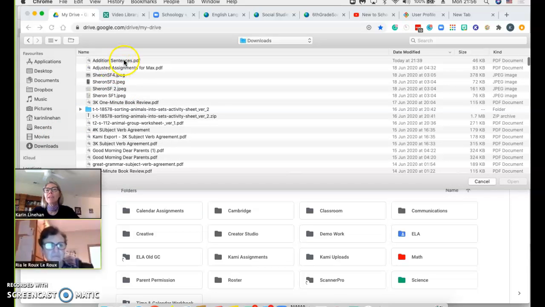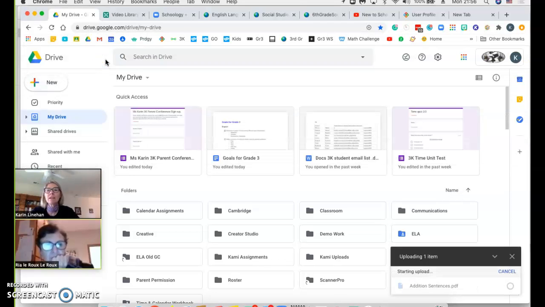And I'm going to pretend, remember we did addition sentences? We actually did measurements. That's the title, but it's taking too long because of the internet. Do you understand what I'm saying? Yeah. Pretend this says measurements, okay? And you're looking for that PDF. So I'm going to double click on that. And now watch.